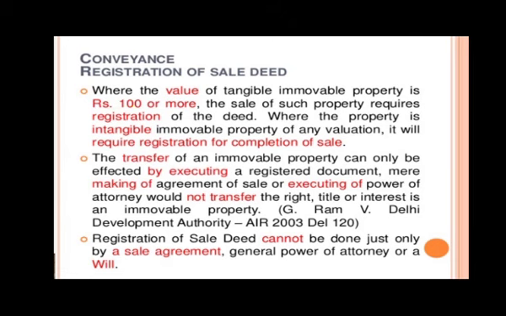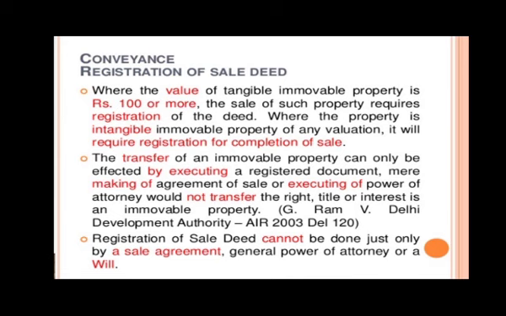So if the cost of tangible immovable property is more than 100 rupees, then registration is a must. You can study this case also. Where the value of intangible property is 100 rupees or more, the sale of such property requires registration of the sale deed. Where the property is tangible, immovable, of any valuation, it will require registration for completion of sale.